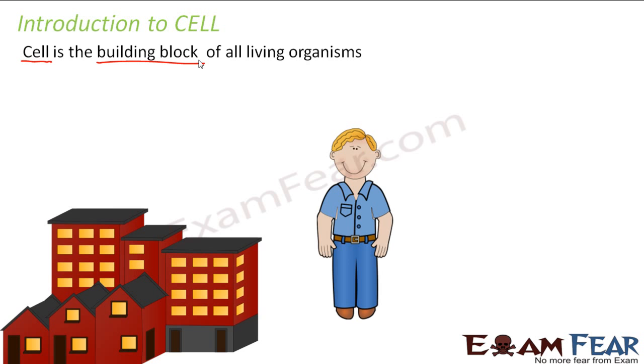For example, a house has so many identical bricks, but that doesn't mean that all different houses look similar. Your house and your neighbor's house look different. However, both of them are made up of bricks. So the building block is the same, but depending upon how the building blocks are arranged, you are able to construct two different types of houses.